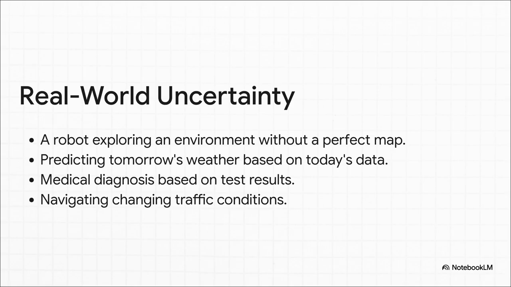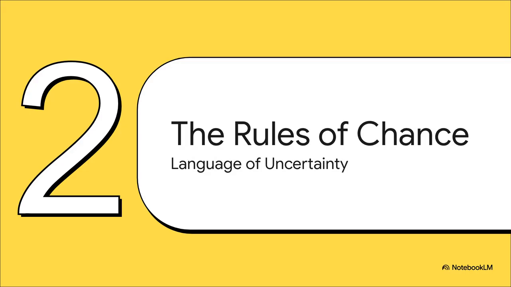An AI just can't know things for certain, so it needs a way to talk about how likely things are. And it turns out we have a language for that. It's the language of probability. Now don't let the math scare you. This isn't just about rolling dice or flipping coins. It is a seriously powerful toolkit that lets an AI put a number on its beliefs, and then, crucially, update those beliefs when it gets new evidence.